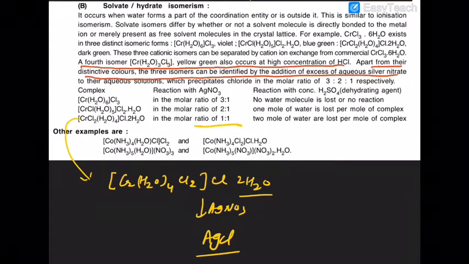Because when you have six, that is Cr(H2O)3Cl3, it can show you one more type of isomerism, called facial and meridional isomerism in case of geometrical isomerism. We will discuss that there only, but here we are considering only solvent hydrate isomerism.